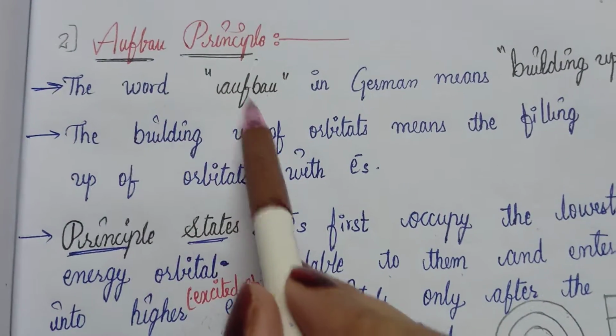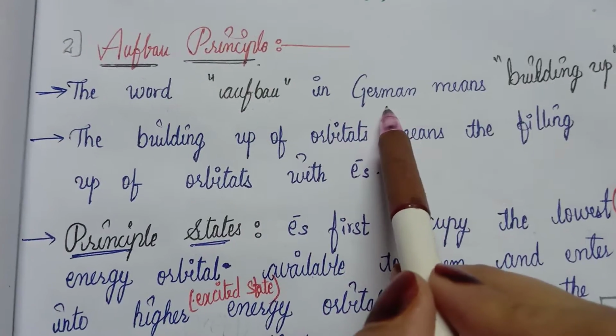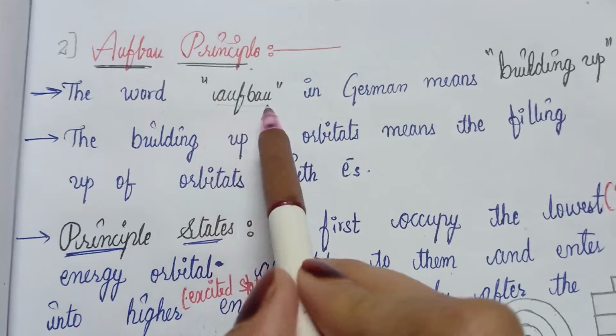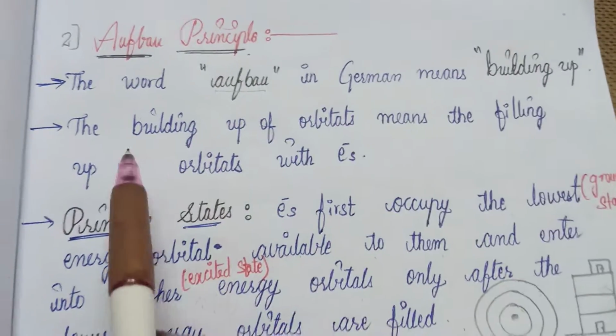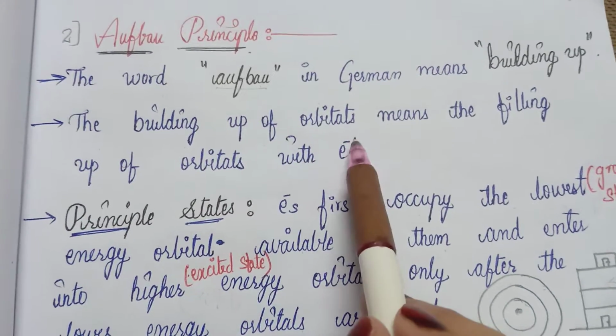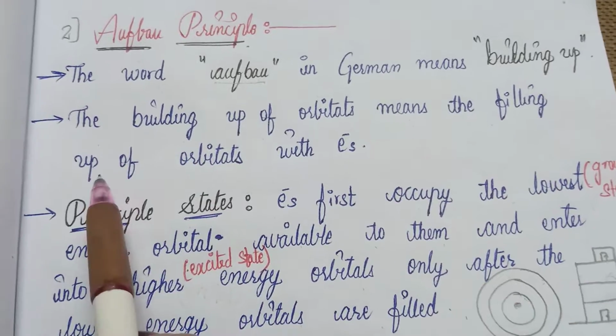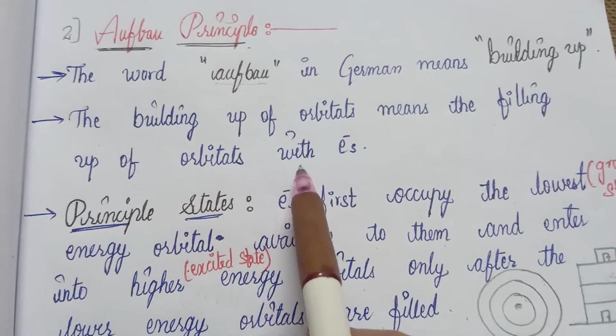The word Aufbau is a German word. The word means building up. So the building up of orbitals means the filling up of orbitals with electrons.